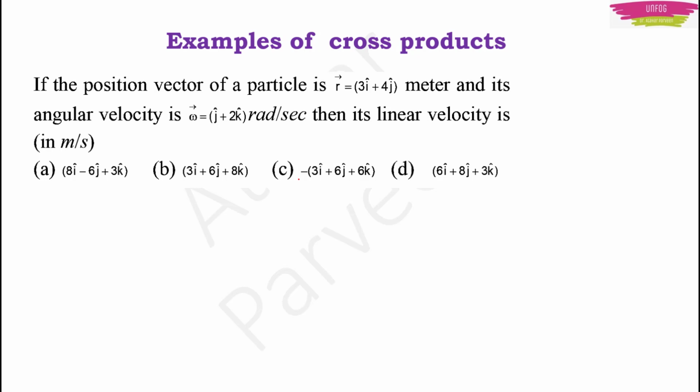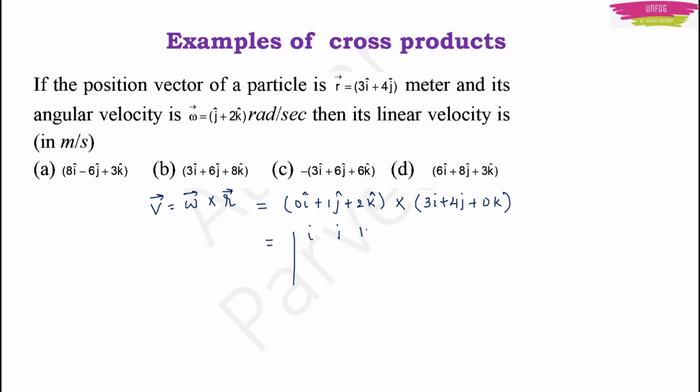If the position vector of a particle is vector r equal to 3i plus 4j meter and its angular velocity is vector omega equal to j plus 2k radian per second, then its linear velocity is, and there are 4 options. So this is very simple. We know that the linear velocity is the cross product of angular velocity and position vector, and the two vectors are given: 0i plus 1j plus 2k, and this is crossed with the position vector, which is 3i plus 4j plus 0k. Let's write it in the determinant form.